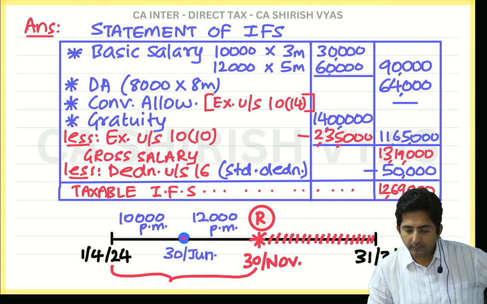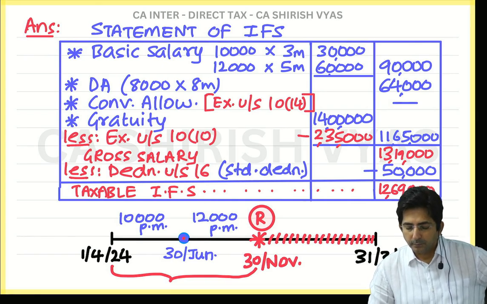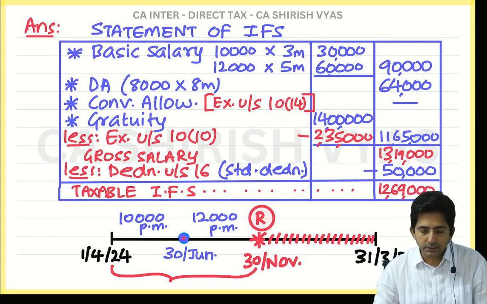Gross salary 13,19,000. Then deduction under section 16. So the final answer is 12,69,000 after deducting 50,000 standard deduction.